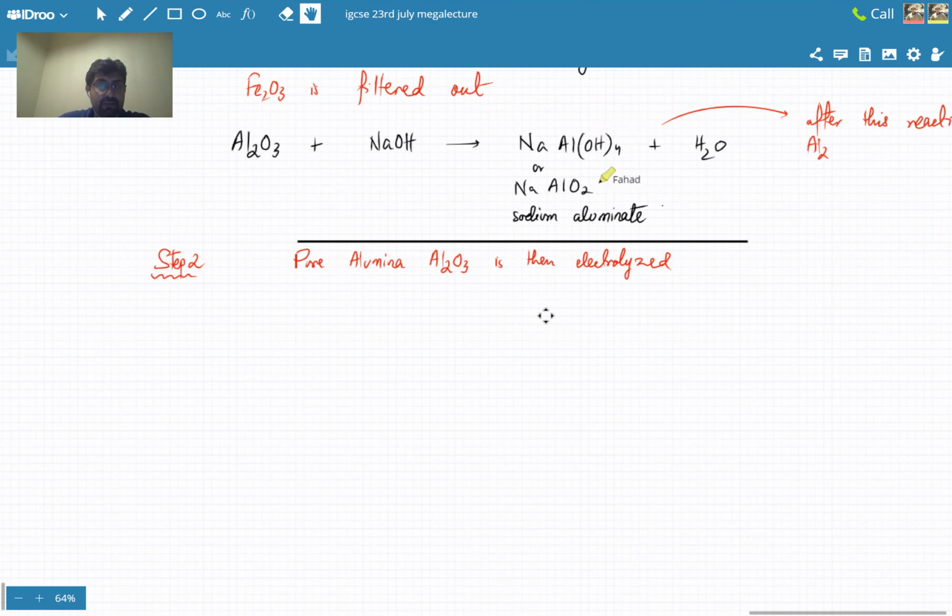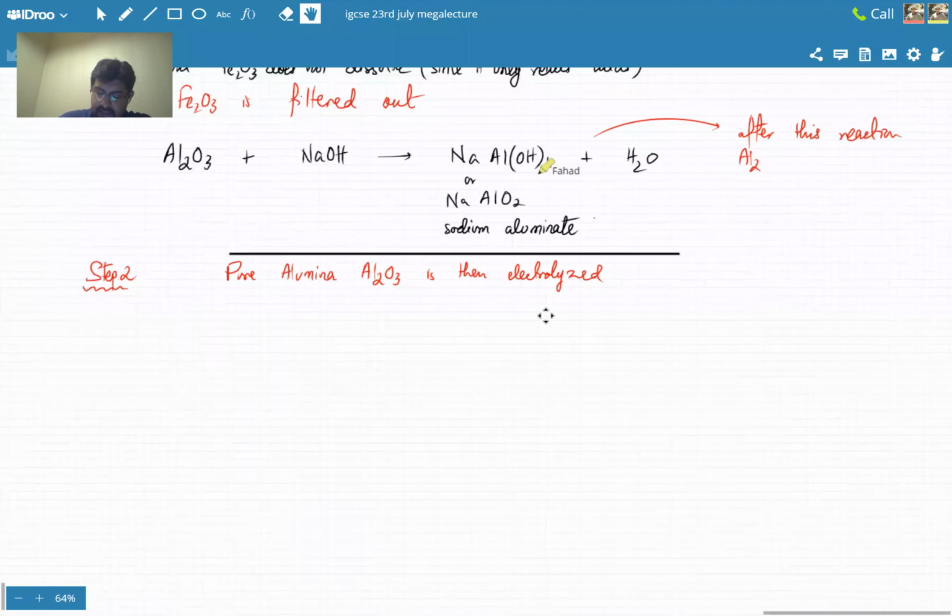So after this reaction, aluminium oxide is precipitated out. You don't need to know the process. Just remember that you've gotten rid of Fe2O3 and you have a solution of sodium aluminate. They do some process and eventually extract pure aluminium oxide from it. No detail is required, so we'll directly jump to the next part.